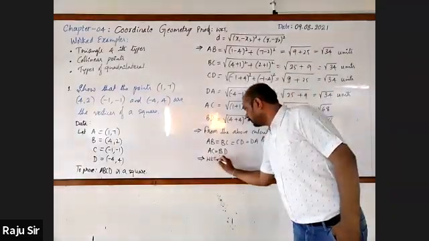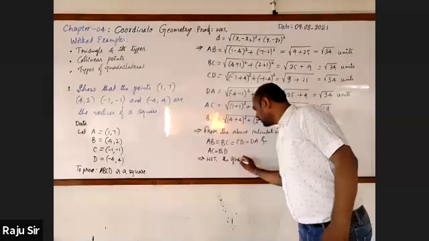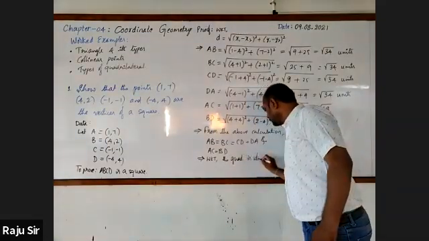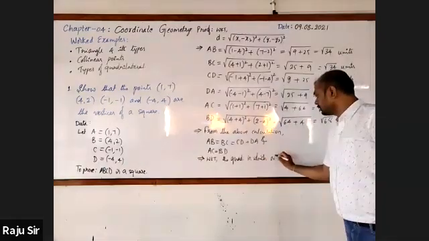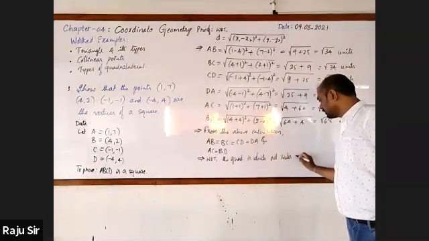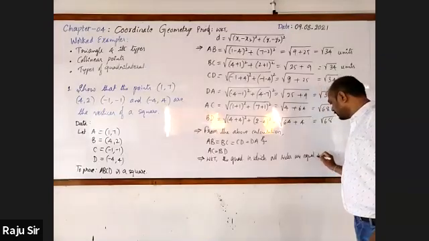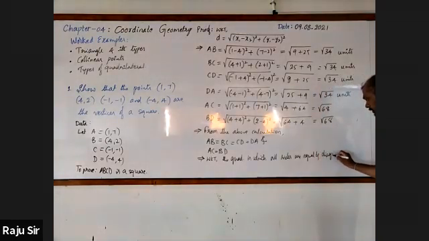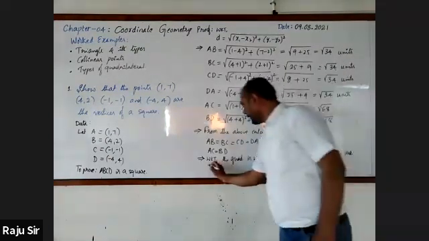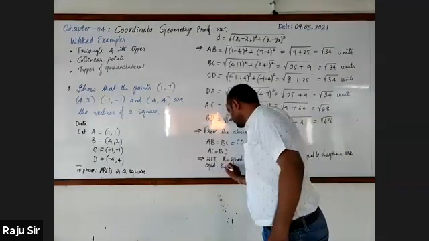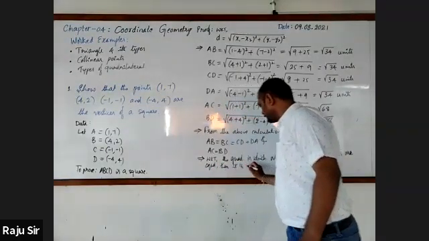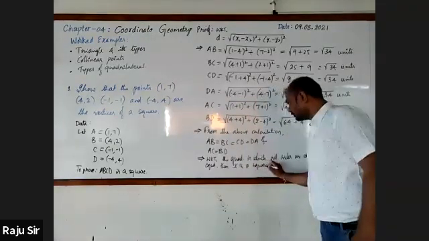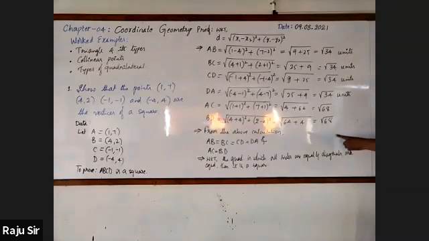Here I'll write the same. We know that the quadrilateral in which all sides are equal and diagonals are equal, then it is a square.